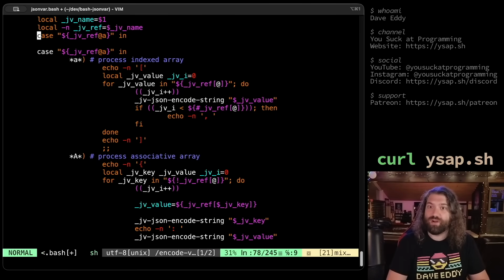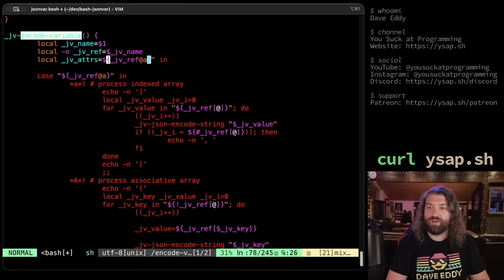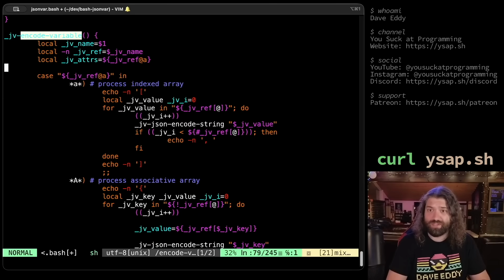So here are our attributes. We have to save this into a variable. So let's take this, let's say local JV adders. And if you're confused why all these variable names are terrible and why they're super ugly, definitely go check out the original video. We have to namespace all these variables because of the way we're doing these functions. It's a whole mess. I don't want to spoil that, but it's a mess. So we can do this, JV adders. There we go. So we have this in a variable now.